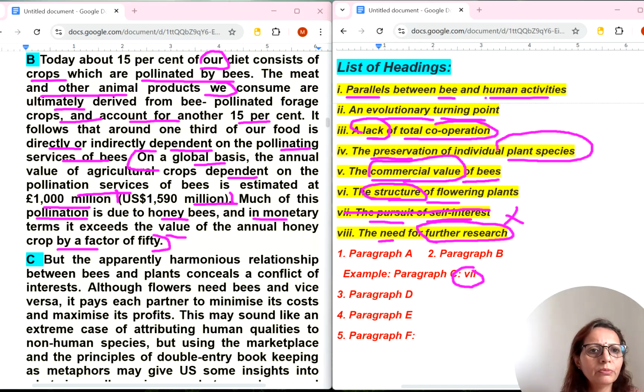As I was telling, first number, parallels between bee and human activities. Relation between bee and human activity directly it is not. So they have given 15% today, about approximately they are talking. So if you ask me, then clearly from here to here it is given commercial value of bees. I will select this B number paragraph with fifth number. Okay, now coming to C number. But the C number again, if I start reading C number paragraph, then I will be wasting my time. So no, I will not read this C number paragraph.